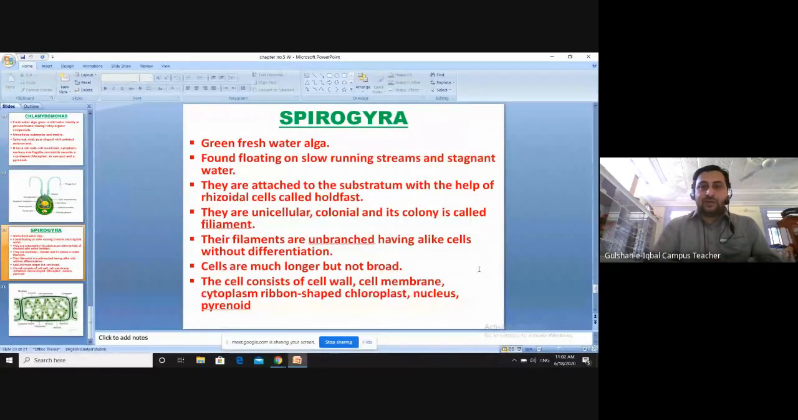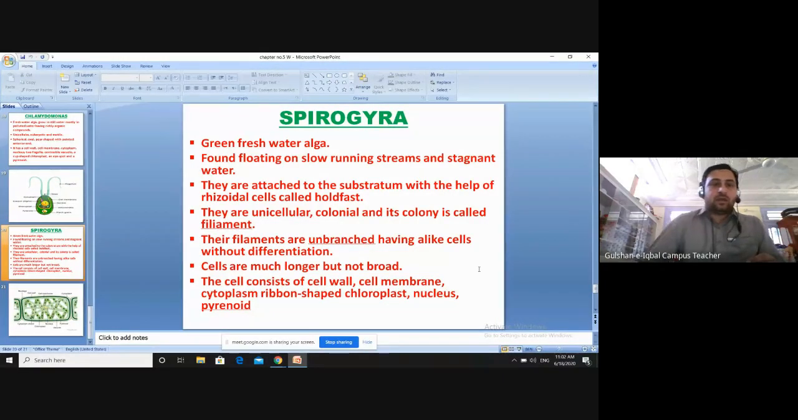So this will not be freely floating like Chlamydomonas. Chlamydomonas freely floats, but Spirogyra does not freely float. It will be attached with some other thing, with some substratum, with some kind of support, with the help of its holdfast. So holdfasts are basically its root-like structures with the help of which they can attach themselves to the substratum. They are also unicellular, but they are colonial.